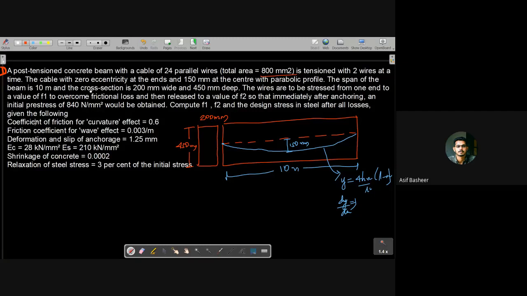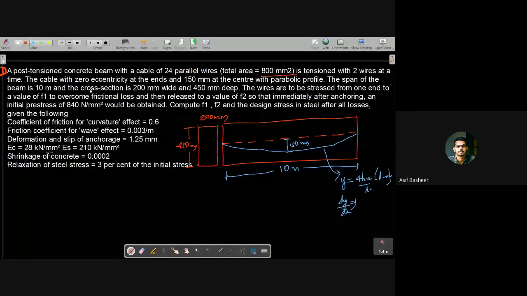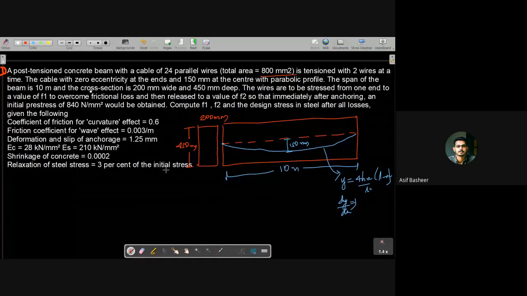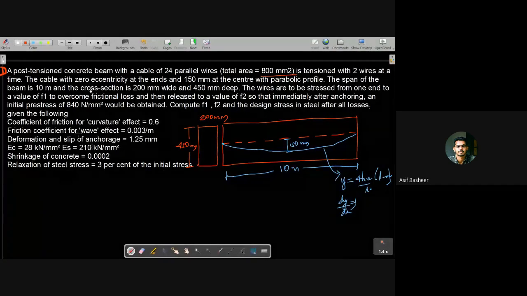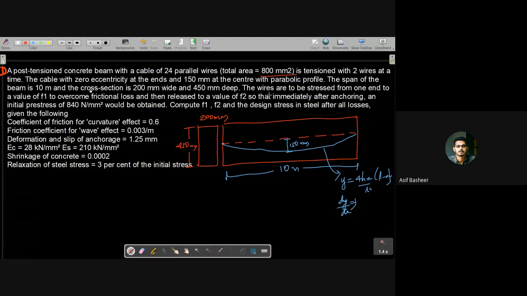Given the following data: the coefficient of friction, the friction coefficient that is the wave effect, deformation and slip at anchorage, the modulus of elasticity of concrete and steel, shrinkage of concrete, that is shrinkage strain, is directly given, and relaxation of steel is 3% of the initial stress. So these values are given. Based on these values, we need to calculate the losses that have occurred. But before that, you need to have a clear idea of what is written from here to here.